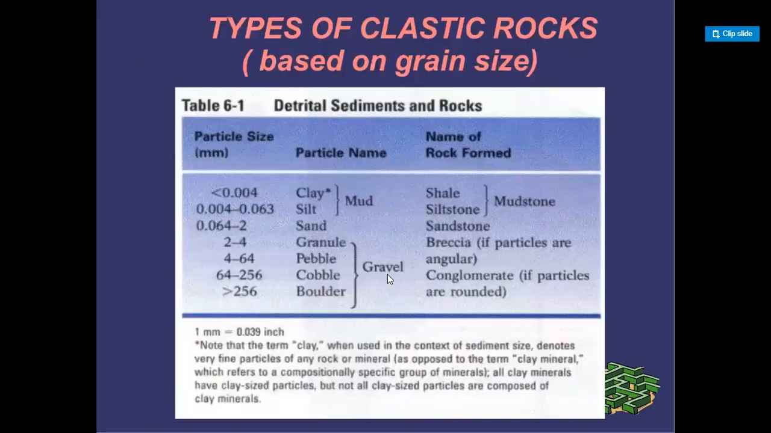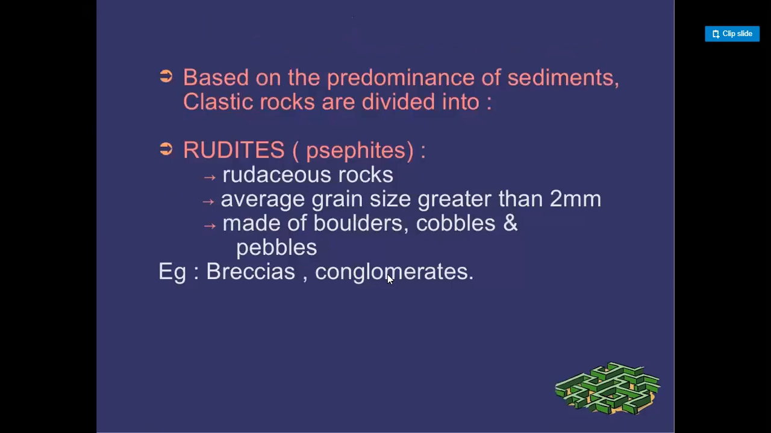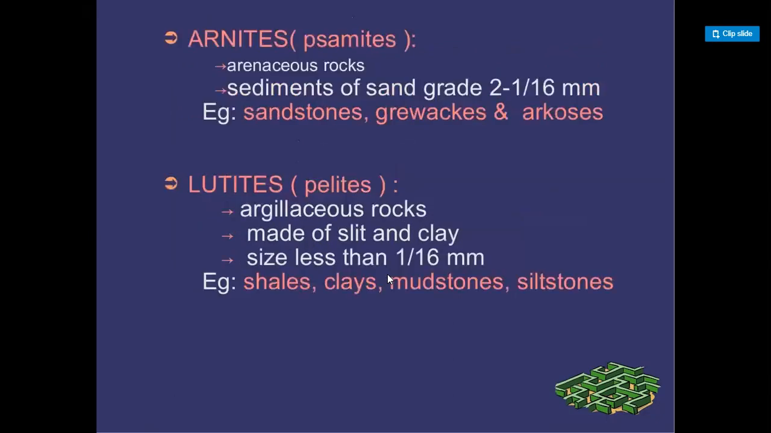Types of clastic rocks based on grain size. We already studied this slide. Based on the predominance of sediment, clastic rocks are divided into rudites, arenites, and lutites. Rudites: siliceous rocks, average grain size greater than 2 mm, made of boulders, cobbles, and pebbles: breccias and conglomerates. Arenites: sediments of sand grade, 2 to 1/16 mm, sandstone, graywackes, and arkoses.